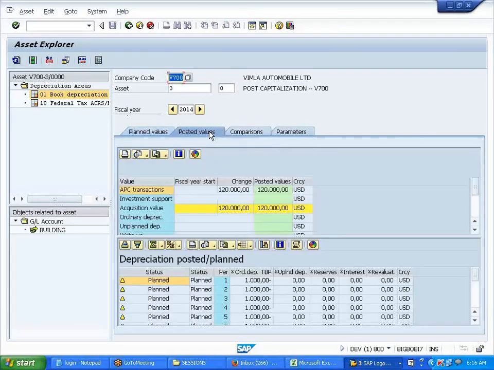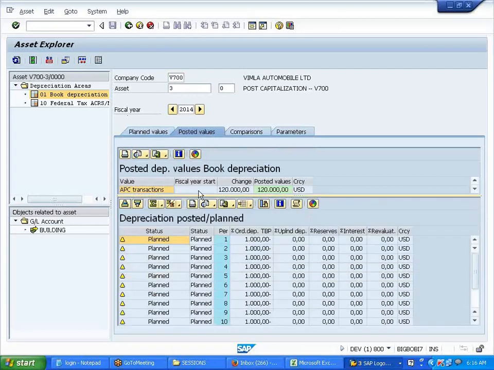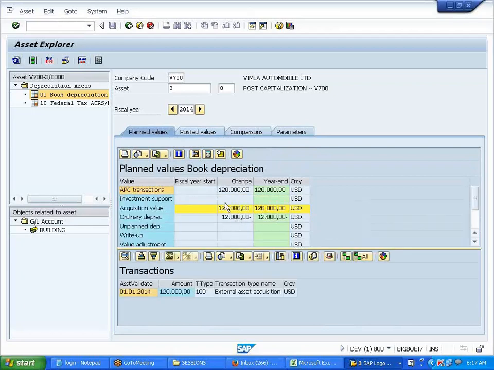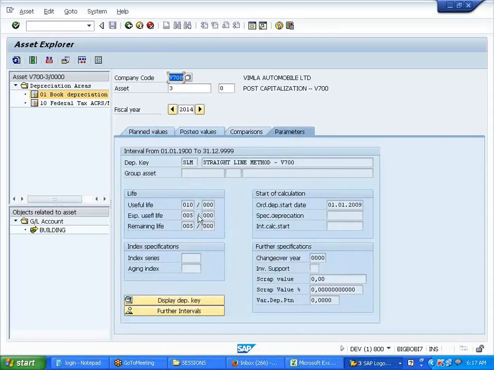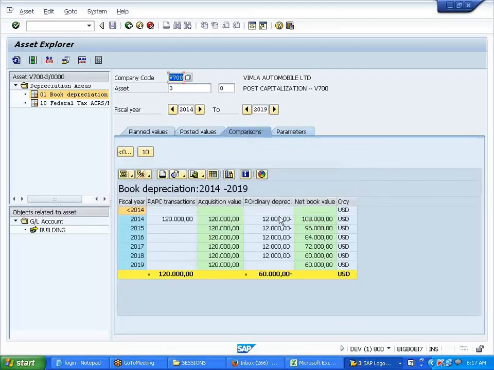Okay, let us look at the posted values. Current depreciation 12,000, right? SLM, right? Posted values, all 1,000. Parameters: expired useful life is 5, remaining is 5. So if you compare, 5 years is already gone, and the remaining 5 years need to be calculated, that is 2014 till 2018.